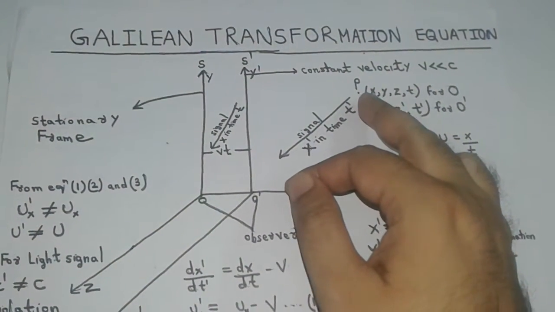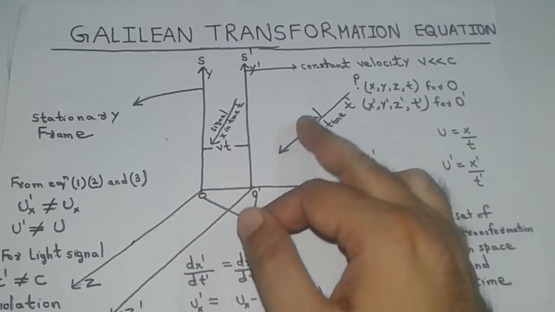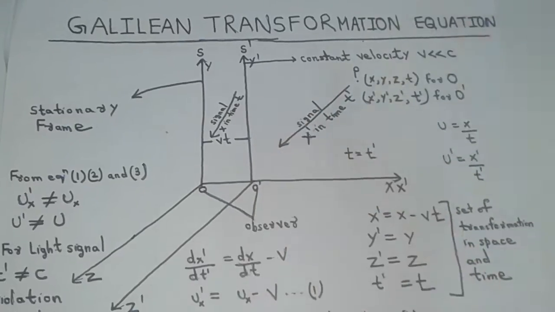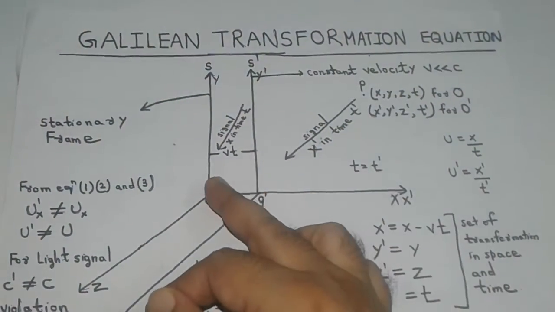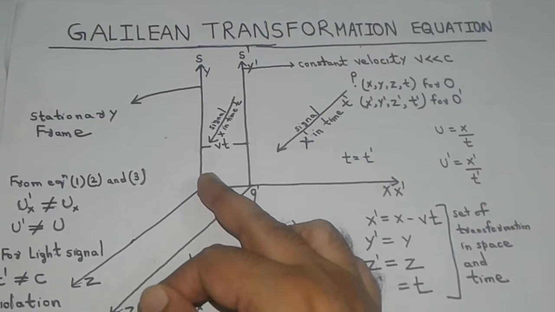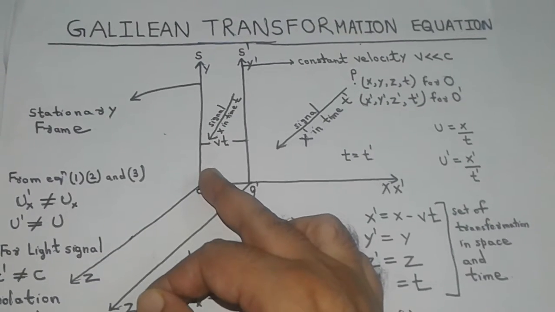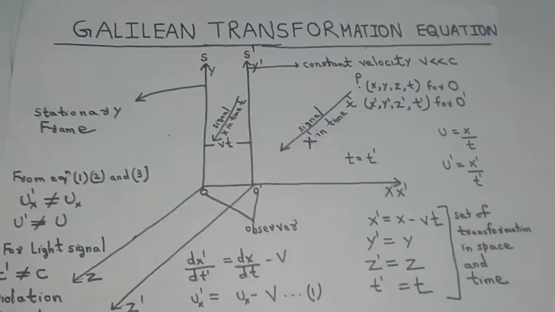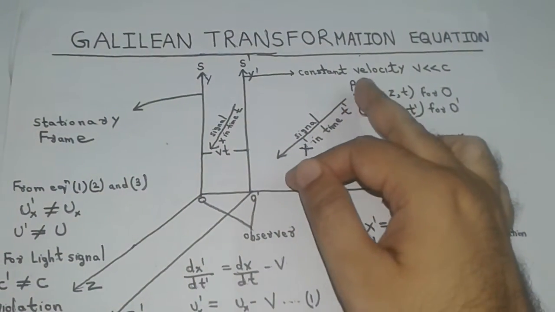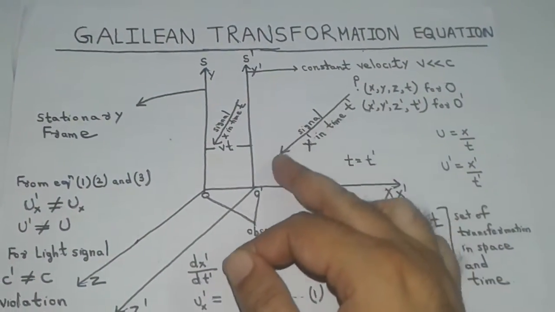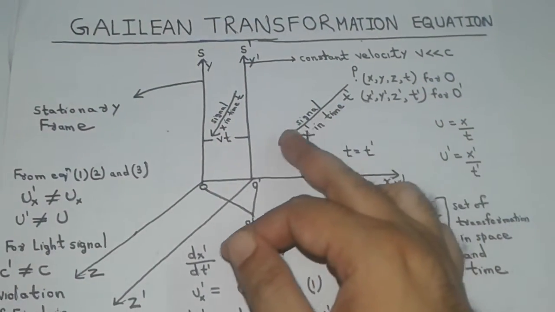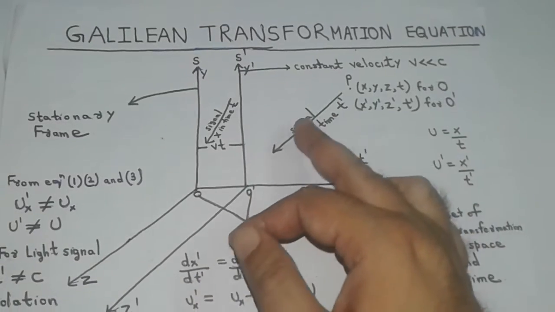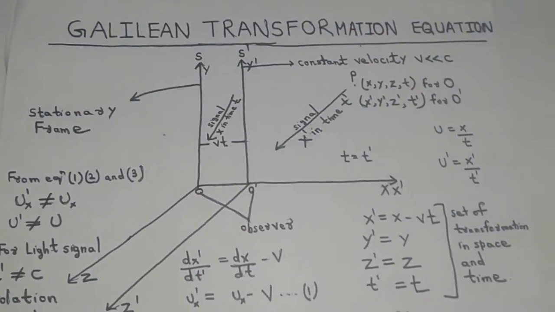Let an event of light signal emission take place at point P. Let the light beam reach observer O on traveling a distance x at any instant of time t, and the same light beam reach observer O dash in frame S dash on traveling a distance x dash at any instant of time t dash.